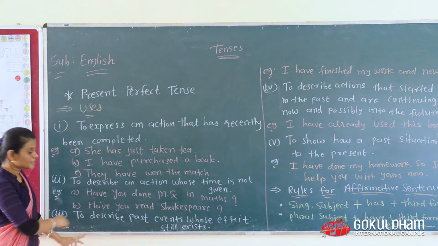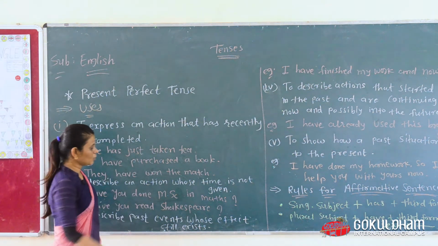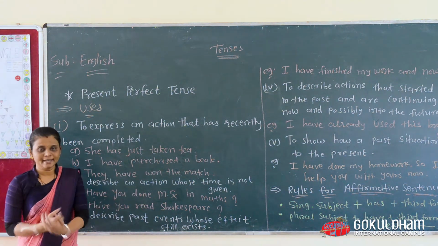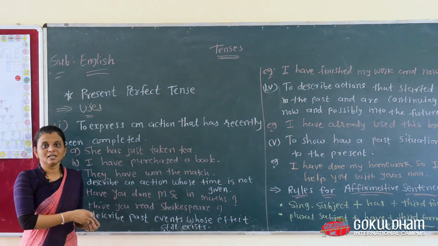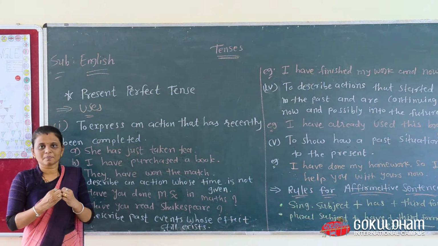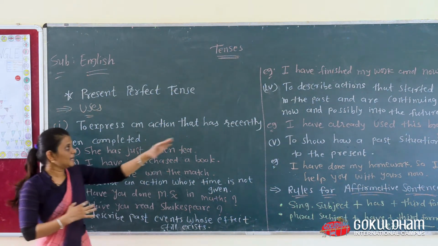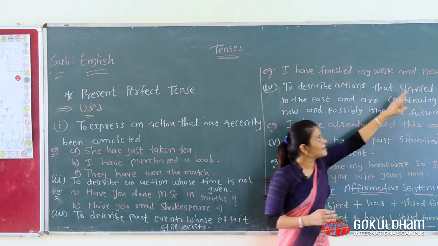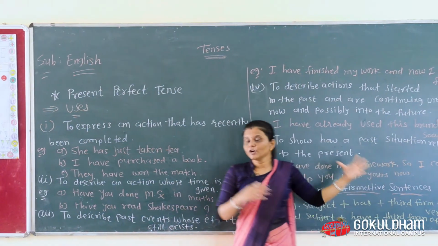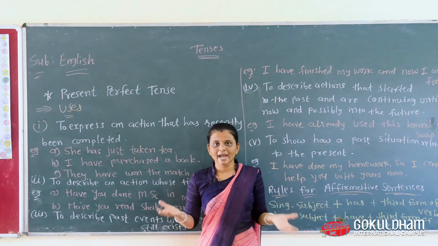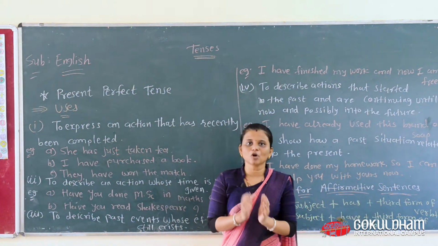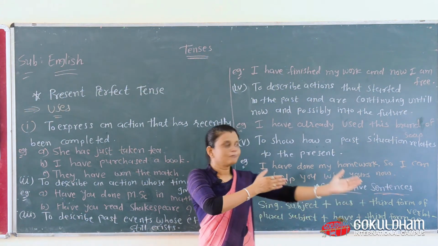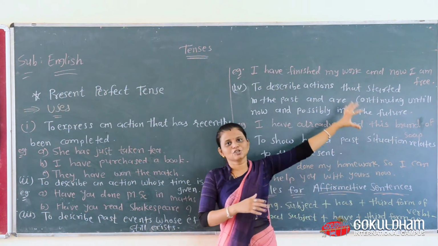Then, to describe past events whose effect still exists. Sometimes we describe a past event whose effect still exists among us. It means I have finished my work and now I am free. So now you are free, but why are you free now? Because a few minutes before, you finished your work.